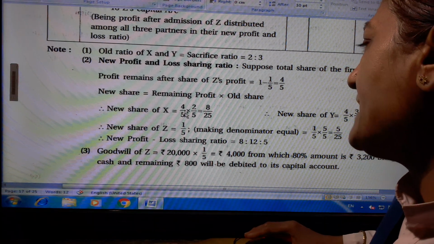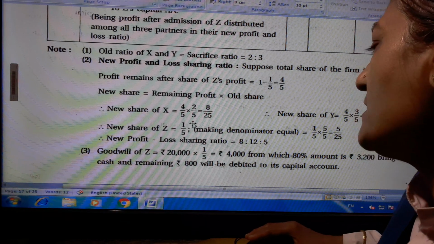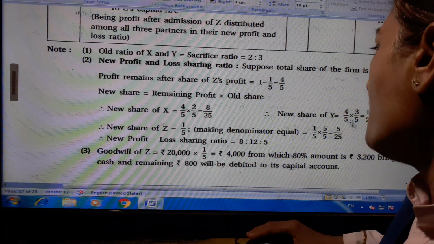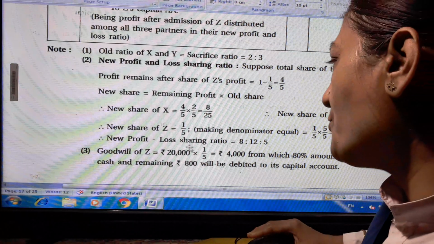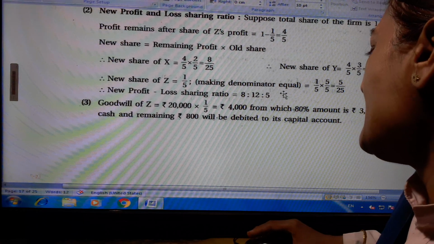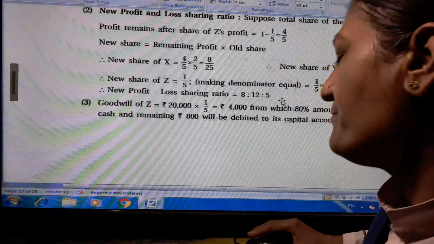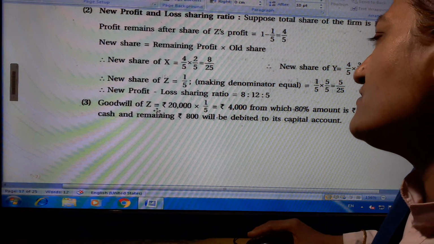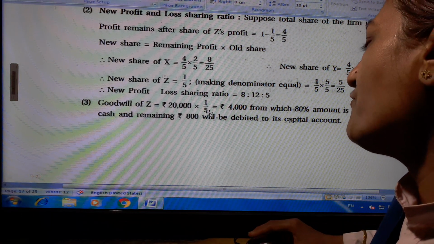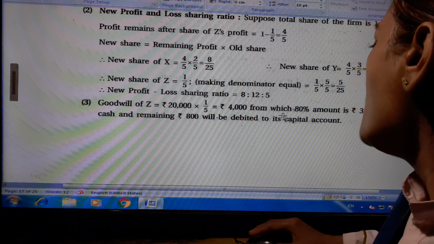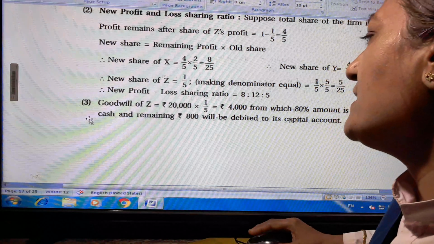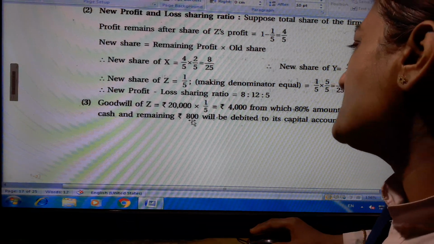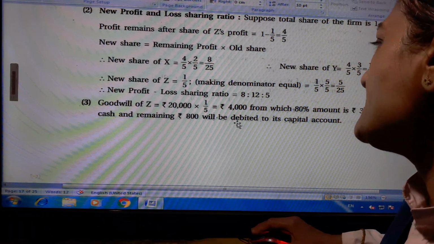New share of Z is 1 upon 5, making the denominator 25, 1 upon 5 into 5 upon 5 is equal to 5 upon 25. So the new profit and loss sharing ratio is 8:12:5. Goodwill of Z is equal to 20,000 into 1 upon 5, which is equal to 4,000, from which 80% amount, 3,200, is brought in cash and the remaining rupees 800 will be debited to his capital account.